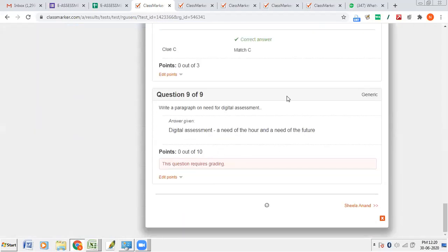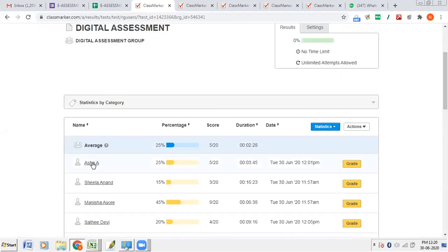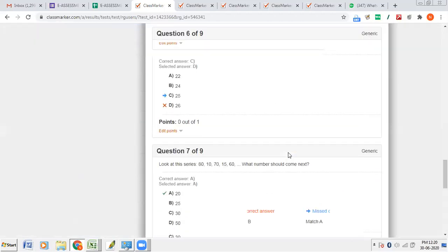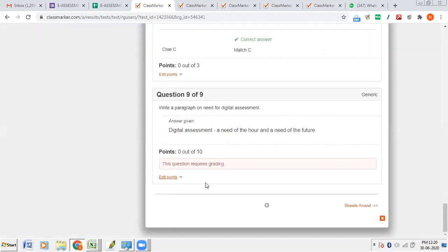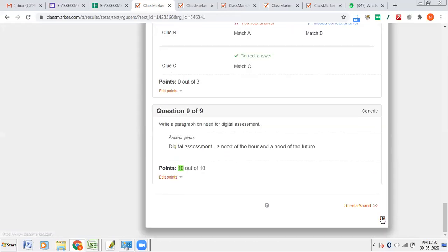Finally, write a paragraph. You see here, for this, the mark is not yet assigned. Now I'll give the change. Here Asha ma'am's score is 5 out of 20. Her score for the last question is not assigned. It is a 10-mark question, no? So what can I do? I can give 9 marks. For 10 I am giving, then save it. Now her mark will be changed.